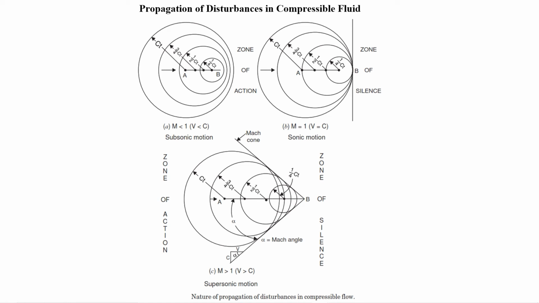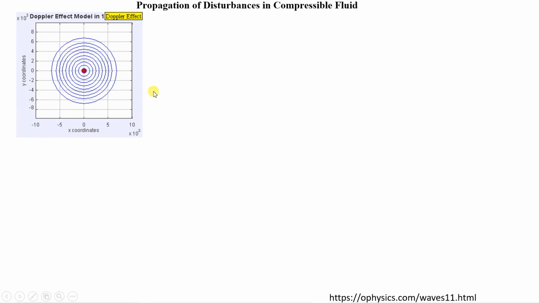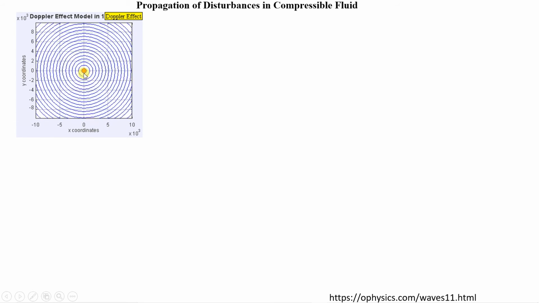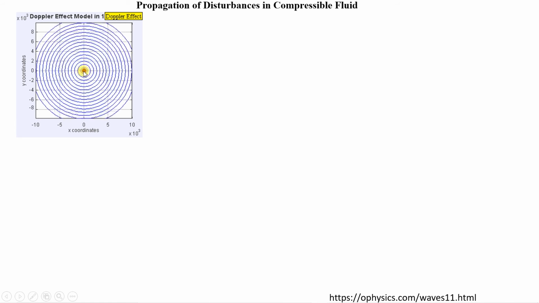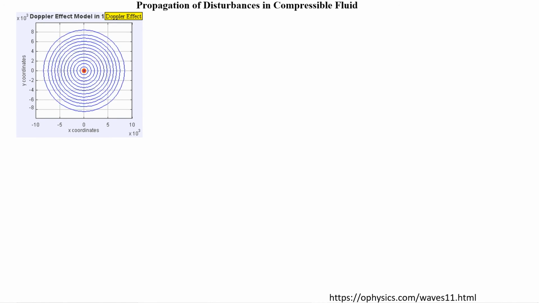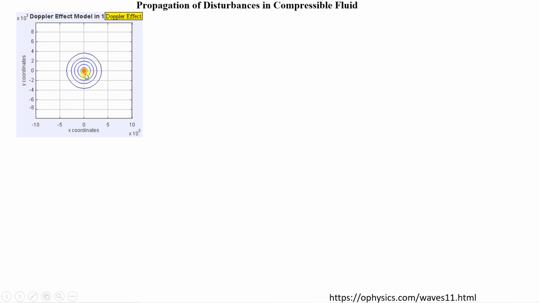Now all three diagrams we will see again with the help of some animation. So first figure: this center part is the point from where the disturbance is created, and the waves are uniformly distributed from this center point.